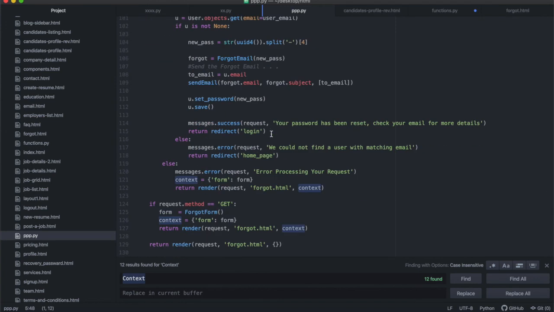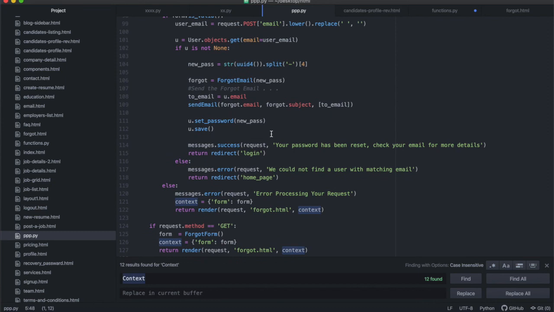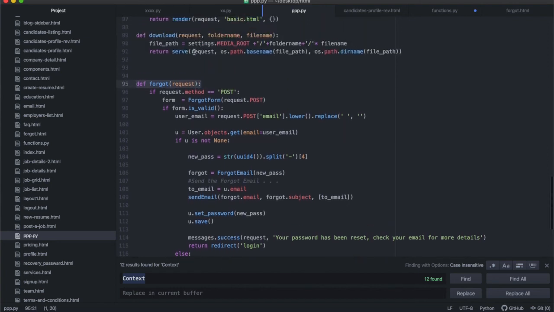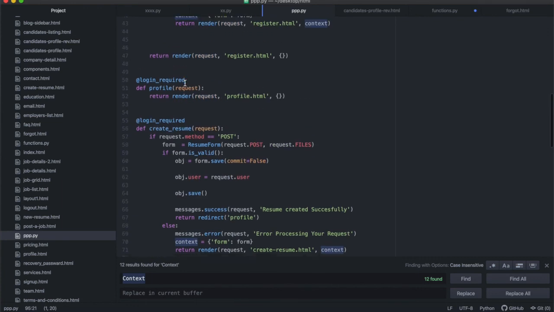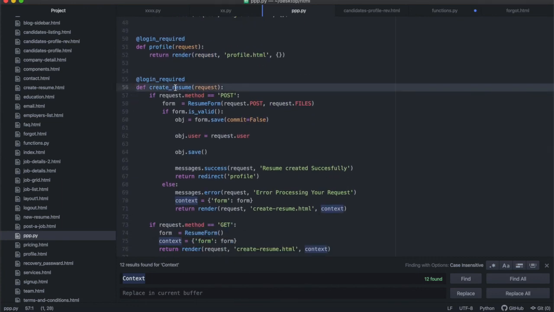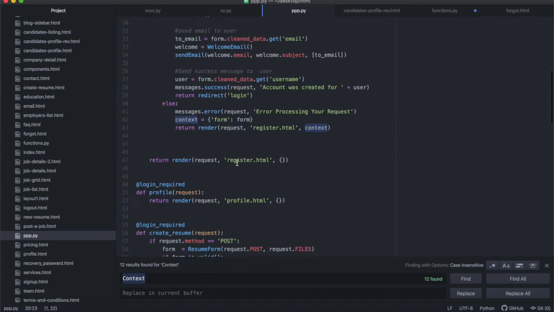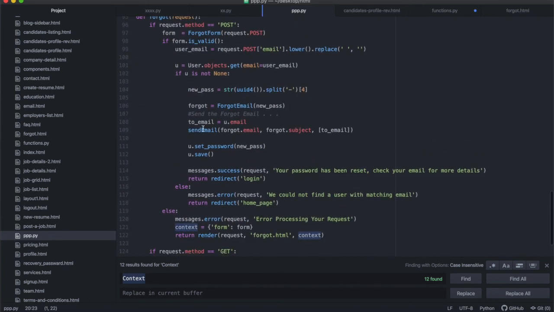All right, so let's look into how we actually apply what we've created. We've created a new view function called forgot. This view function is the same as we've done multiple times now, so I'm not going to go into details. It's the same as the create resume function and very similar to the register function. It's going to be a function for an HTML page that has both a post and a get request, so we have if request is get and if request is post. Similar to that, we have the same thing.